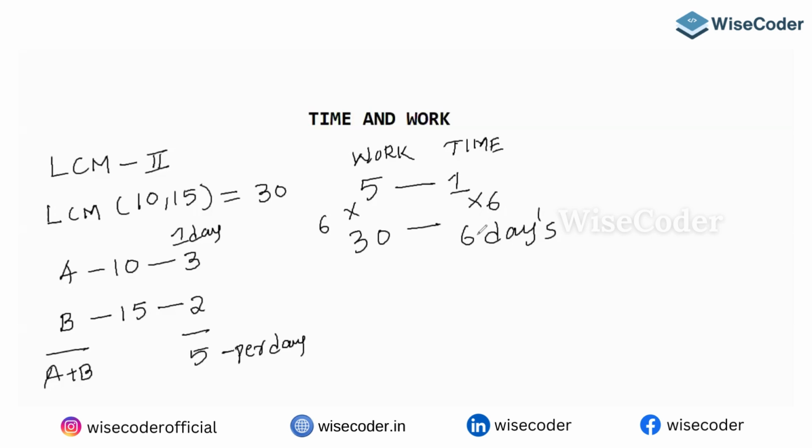Please understand, very simple. To eat 5 chocolates, he is taking one day. So to eat 30 chocolates, he will take how many days? The answer is 6 days. So this is method 2, which is the LCM method. It is a popular method. 90% of the questions we can answer by using this method. Okay, we'll go to method 3.